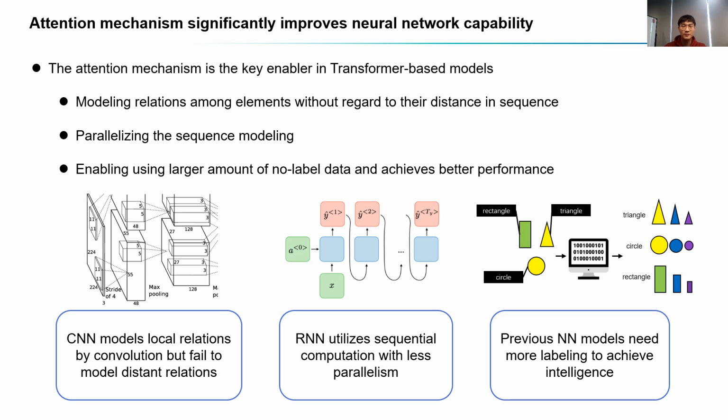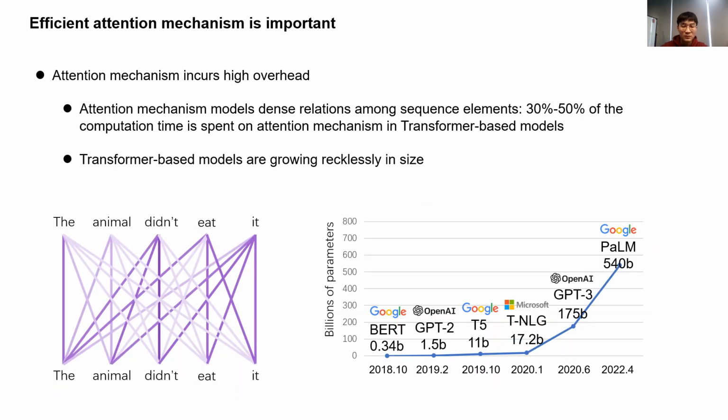Its formulation features mainly matrix multiplication, which is well parallelizable. It also finds patterns between elements mathematically, which enables using larger amount of no-label data to achieve better performance. However, attention mechanism is no free lunch in that it calculates dense relations between sequence elements.